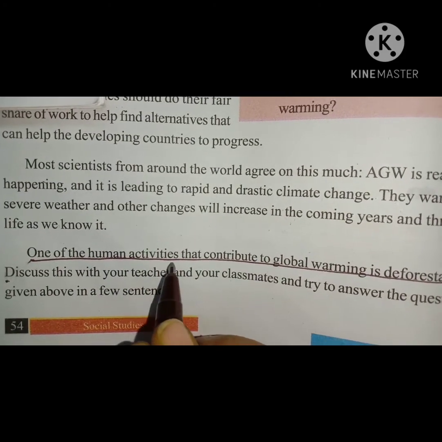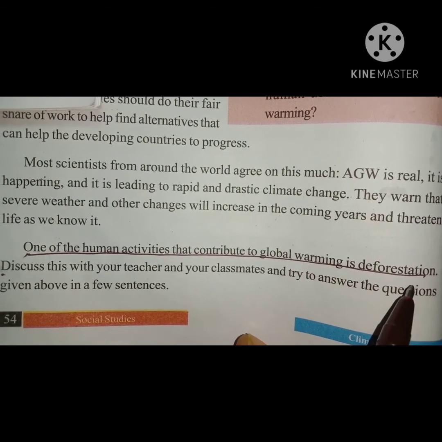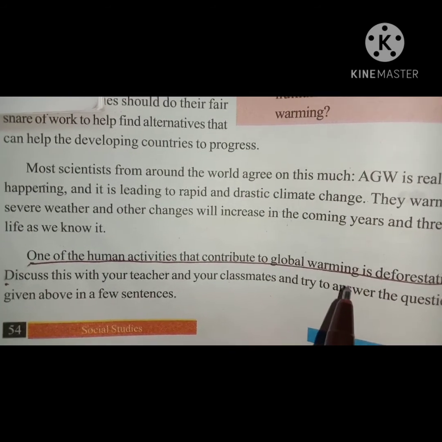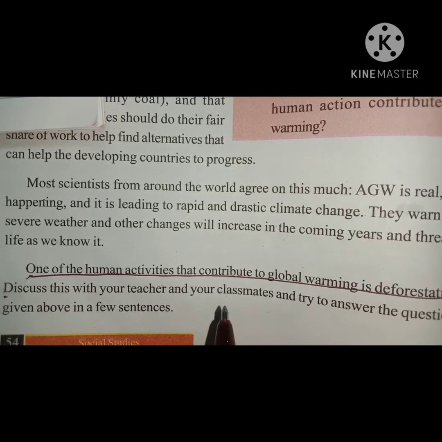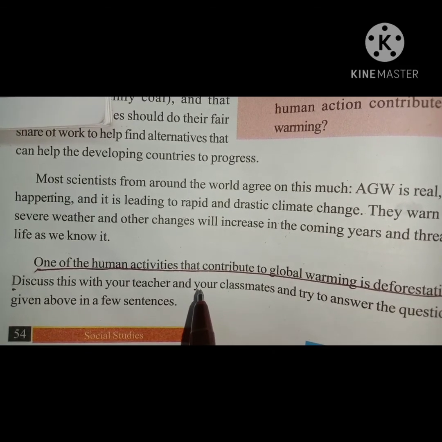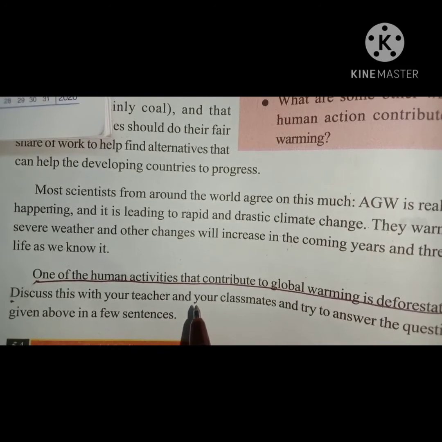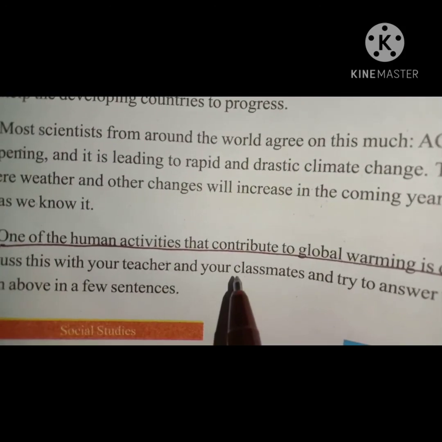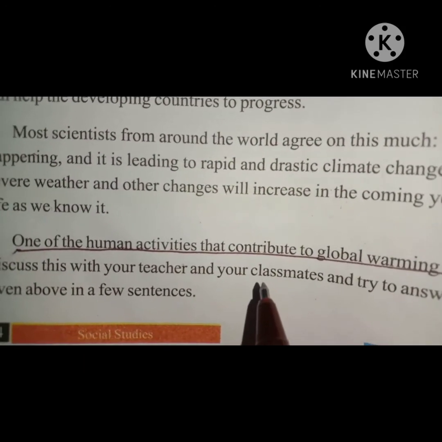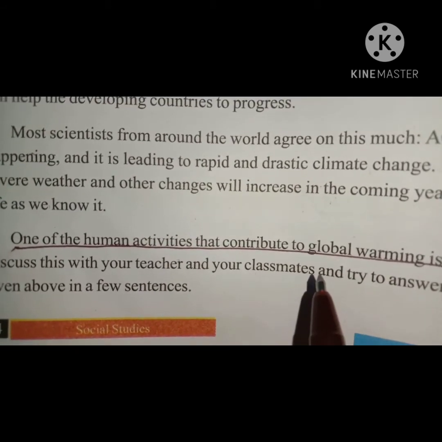One of the human activities that contribute to global warming is deforestation. Deforestation is a major issue. Daily thousands of hectares of land are cleared without mercy, only for commercial purposes. And it changes the climatic condition because of cutting down the forest. When the greenhouse effect is completely disturbed, the temperature goes up.